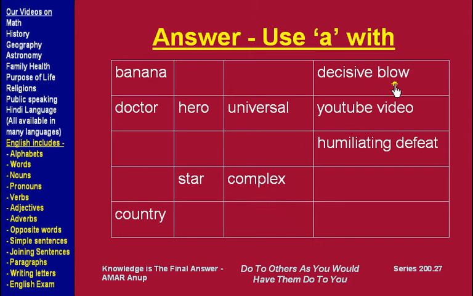A decisive blow, a YouTube video, a humiliating defeat. So these were the ones where we use "a", and for the remaining words we use "an" before those nouns, and these